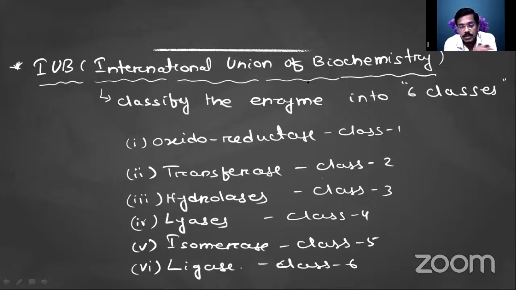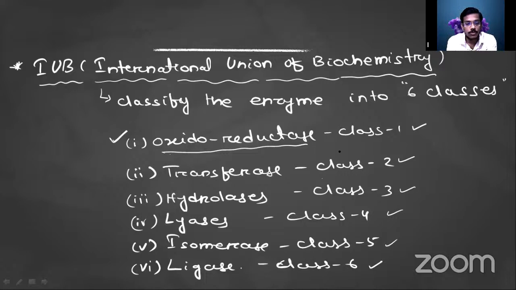Whatever enzymes are present on our earth or in nature, all come under these 6 classes. So first is class 1, then class 2, class 3, class 4, class 5, and class 6. The class 1 enzymes are the oxidoreductases, which perform oxidation and reduction reactions. If an enzyme is involved in oxidation and reduction reactions, then that kind of enzyme will come under class 1.